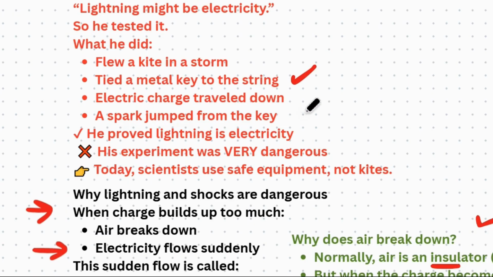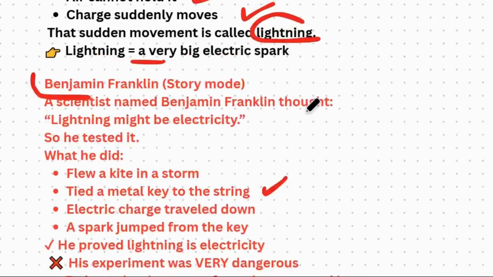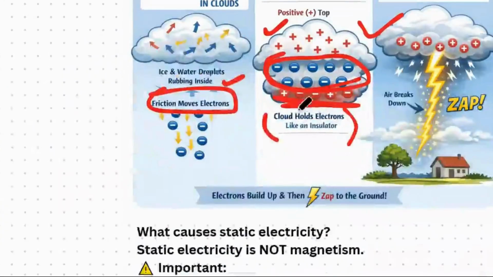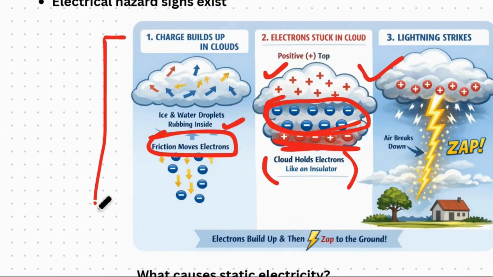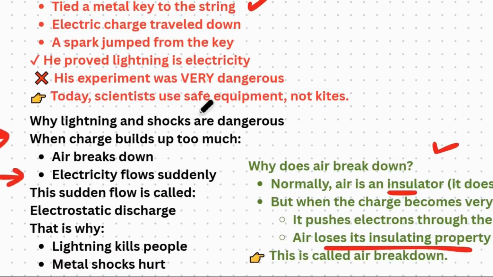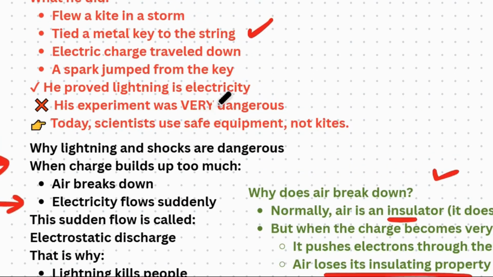So he proved that lightning is electricity. After that, modern scientists have done these processes and told that actually these are charges which are traveling, like the charge that moved from the string of the kite to the ground. So today's scientists use safe equipment, not kites, to prove it.